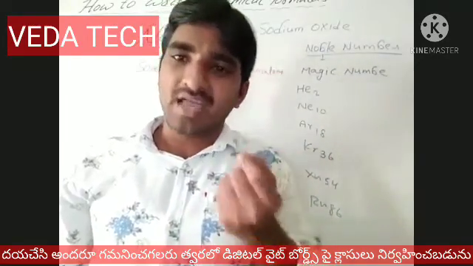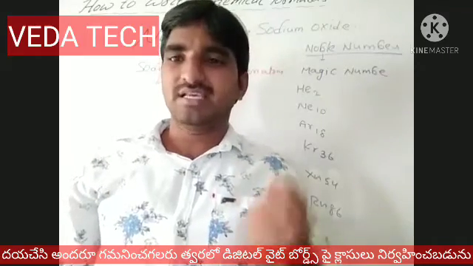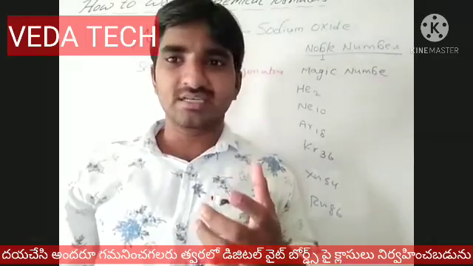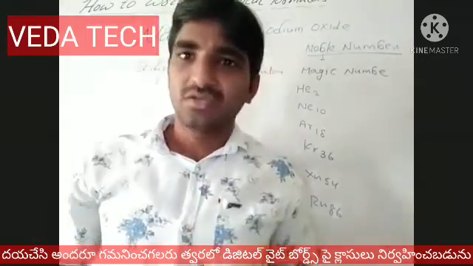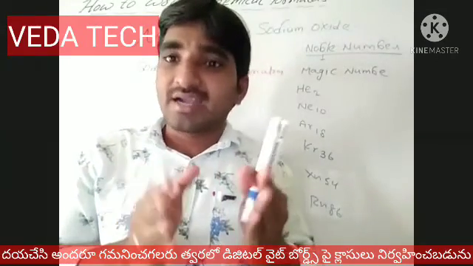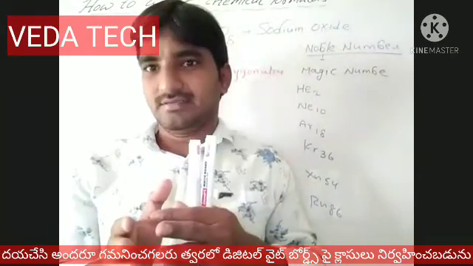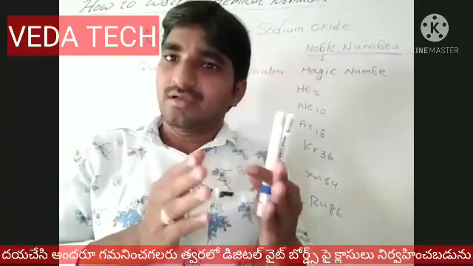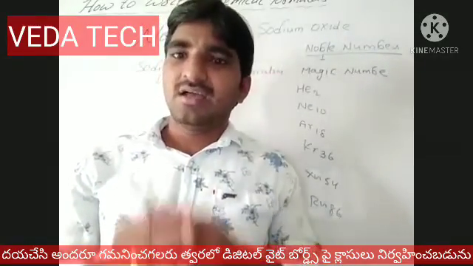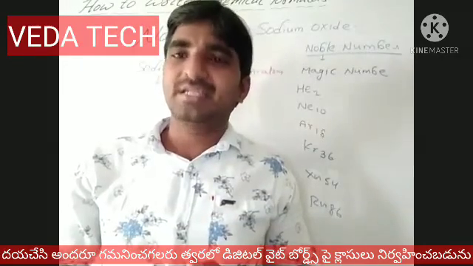So a metal atom always exists with a positive sign. A non-metal atom always exists with a negative sign. Please keep this in mind. So the formation of a molecule means the combination of a cation or metal with an anion or non-metal. Finally, the molecule is the combination of metal and non-metal.